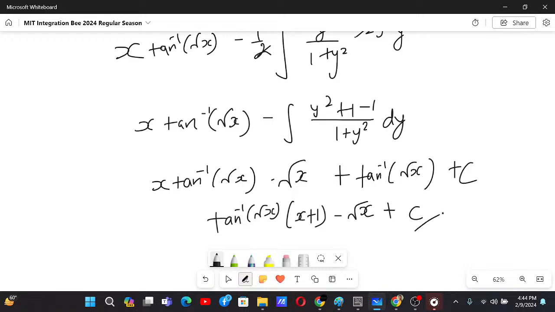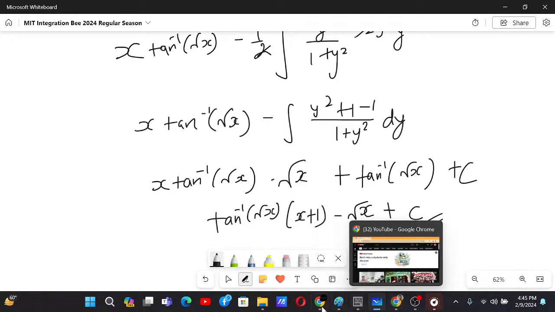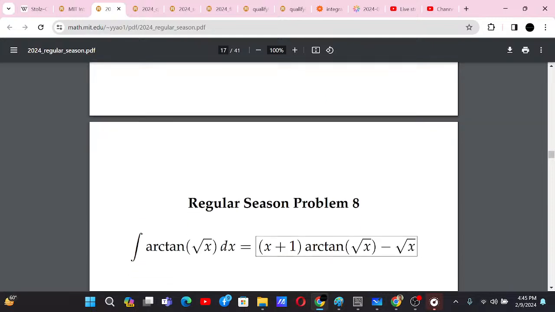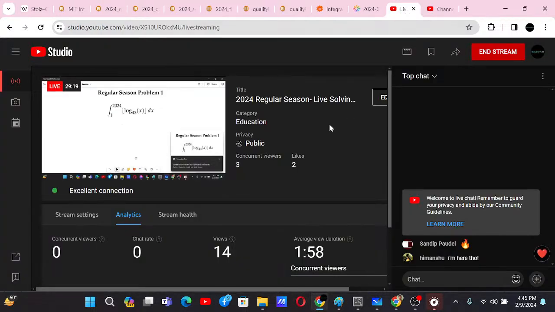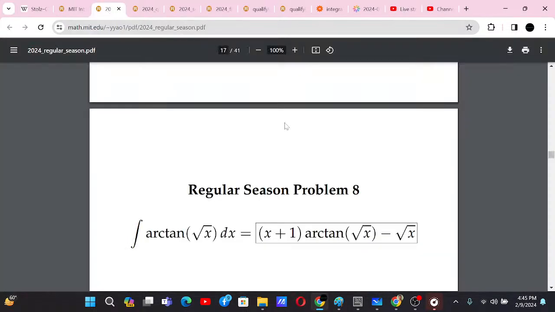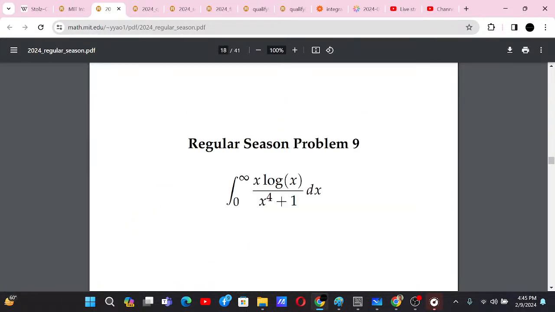This is the answer. You can check the answer basically. If you check the answer, you will get the same as what I derived. Hope you are enjoying these solutions. Let's go to the next problem.